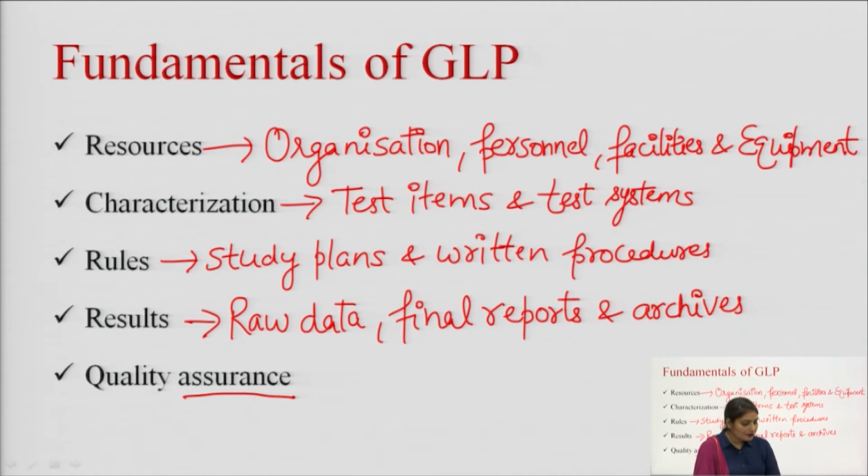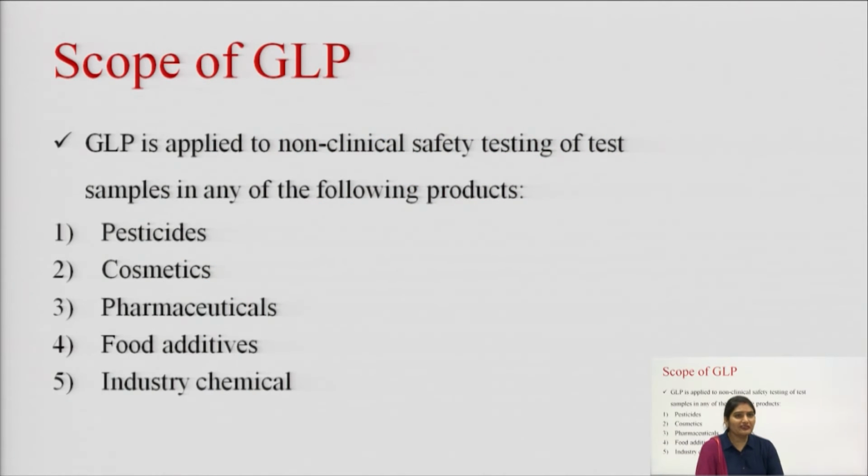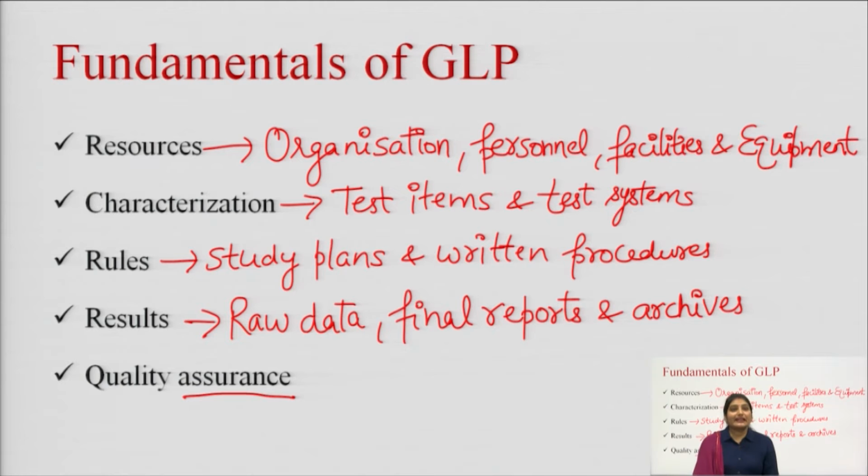So first is resources. In the first fundamental, that is resources, first is organization and personnel. So the structure of R&D organization and the responsibility of R&D personnel should be clearly defined, and there should be sufficient staff to perform the roles and responsibilities required. The qualification as well as the training of the appointed staff must also be defined and well documented.